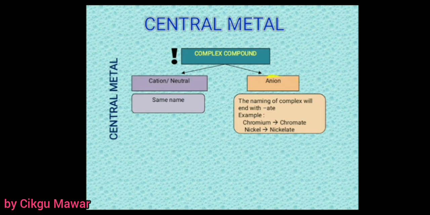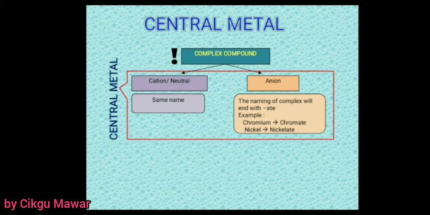But for an anion complex, the naming will end with -ate. For example, chromium becomes chromate, and nickel becomes nickelate. So this is the naming.